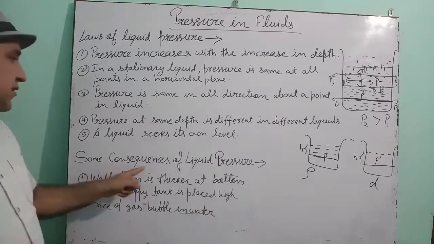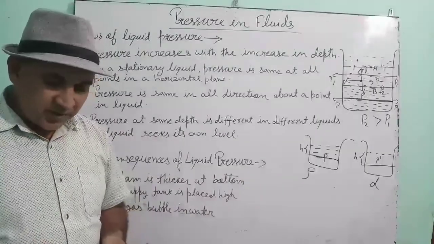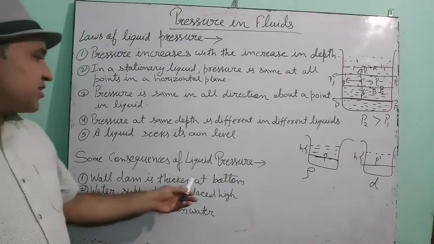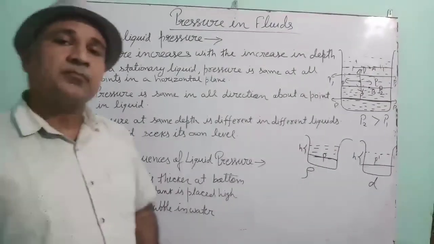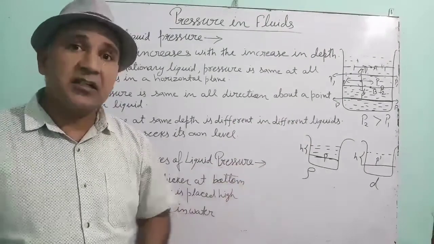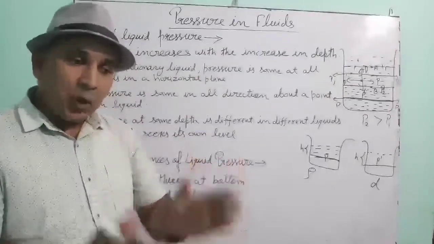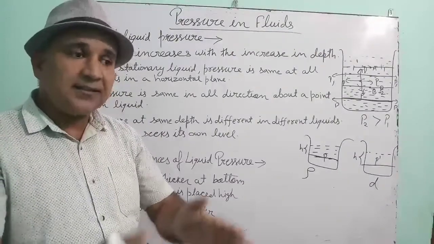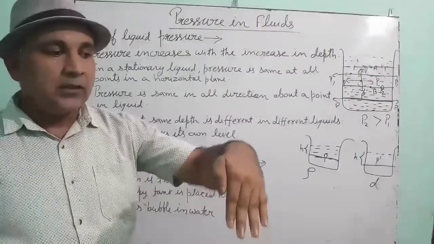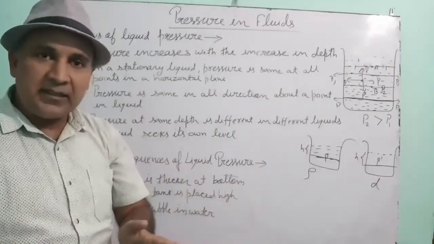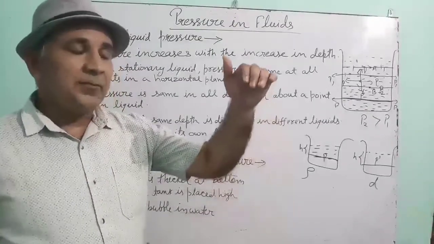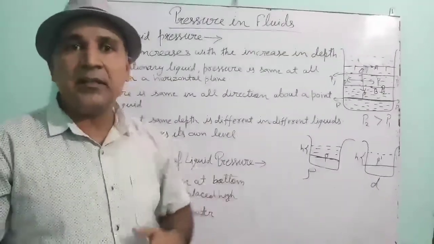Now you have to study some consequences of liquid pressure. Some consequences means some applications. See the first one. The dam wall is thicker at the bottom. Yes children. Since as depth increases, the pressure increases, that is why the bottom of the dam is thicker than the upper portion. As we go deeper, the size of the dam increases. Because what is the reason? The reason is that pressure increases with increase in depth.